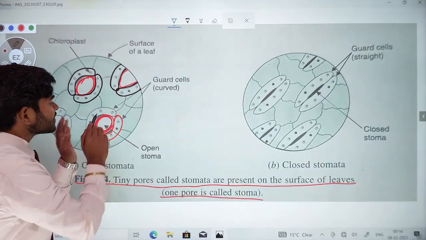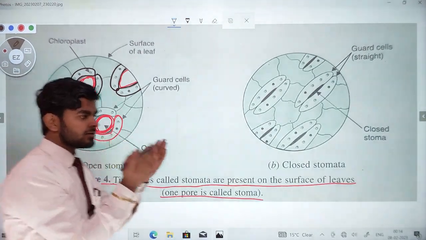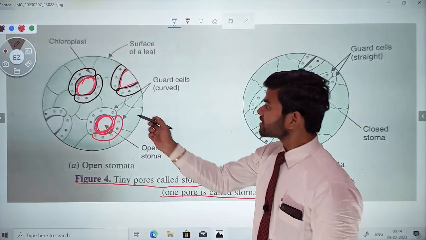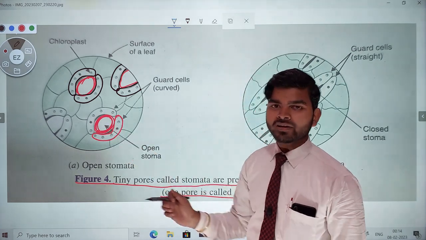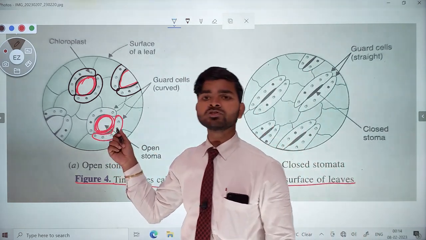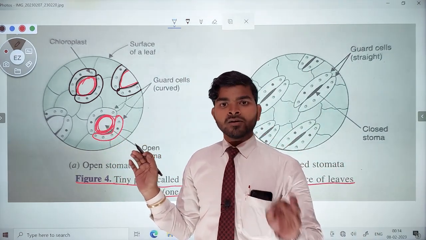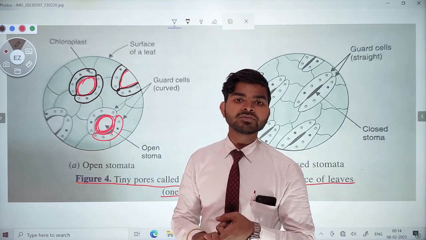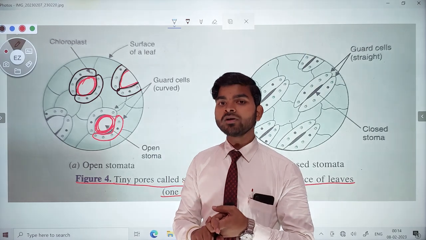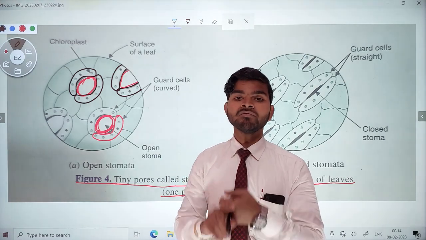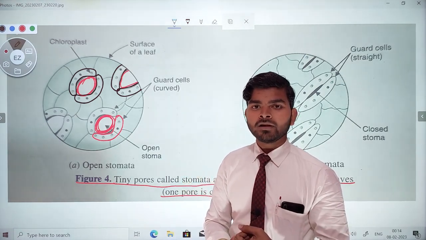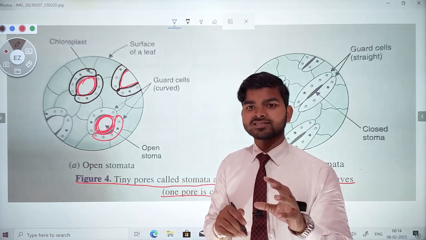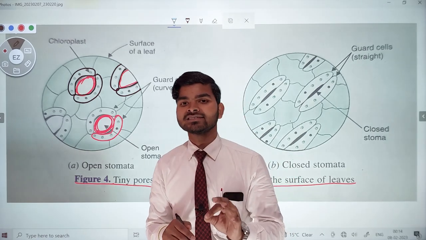When the guard cell is curved, not straight, then the stomatal pore will be open. When photosynthesis is going on, the food making process of the plants, the plants require carbon dioxide to complete photosynthesis.